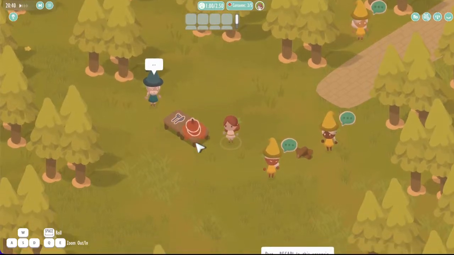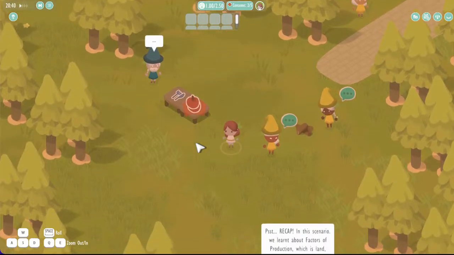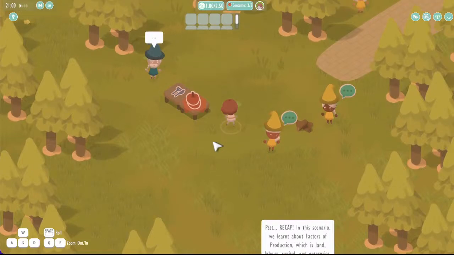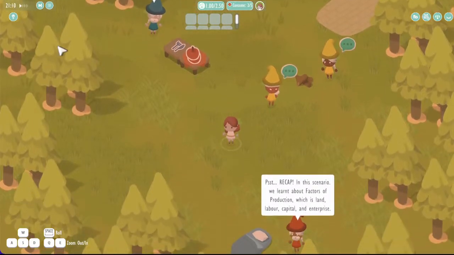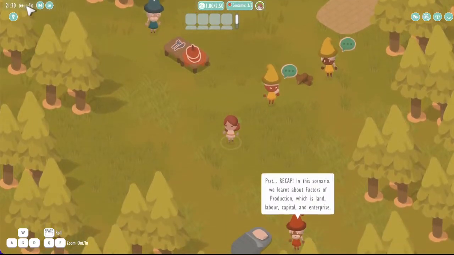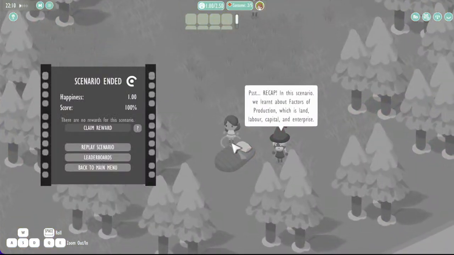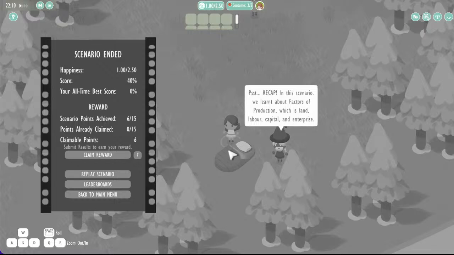More and more apples at the margin will give you less and less happiness, and this is how we capture that concept. And there are many ways to then finish up the scenario. You can speed up time if you want, or you can even just press the skip to end of scenario button here and finish the scenario. At that point, we are gonna go to bed. In your bed, if there is one in the scenario, you're gonna see maybe a little recap from the wizard, and you're gonna have access to this panel here.